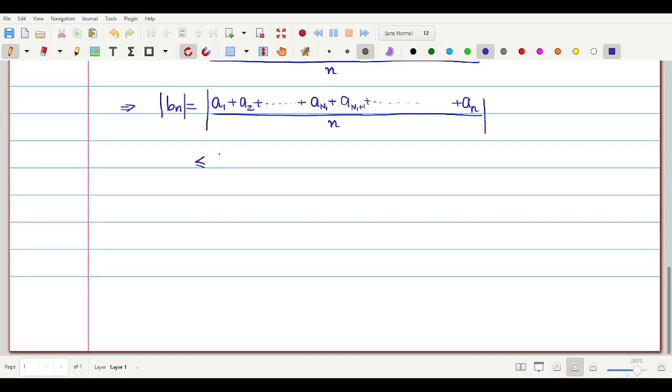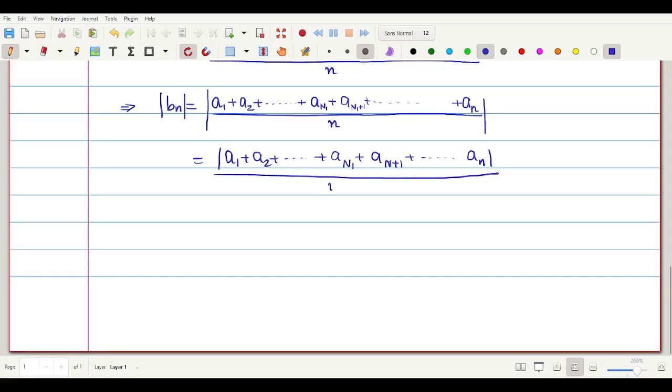So what we will have: this is equal to modulus of a1 plus a2 plus dot plus a(N1) plus a(N1 plus 1) plus dot plus a(n). Okay, we have this. Of course this is less than or equal to, this is going to be equal to this divided by n. Now this can be split.